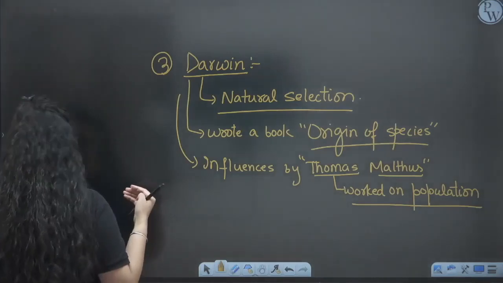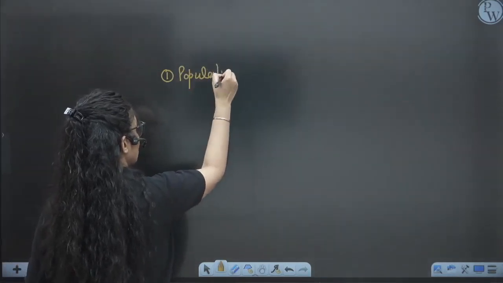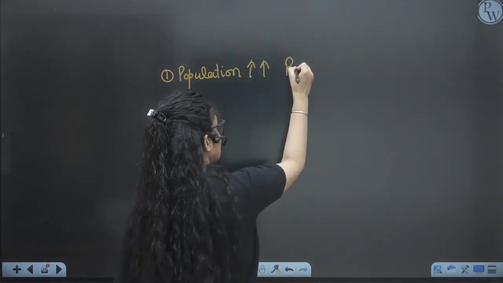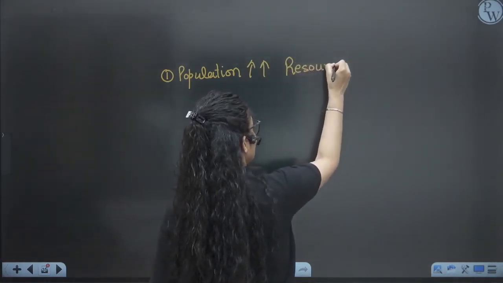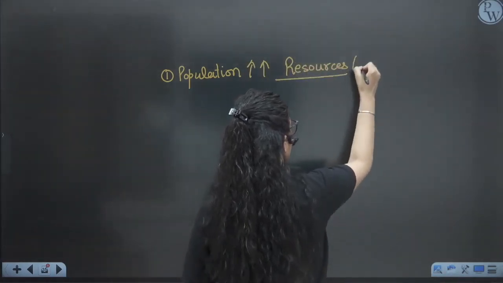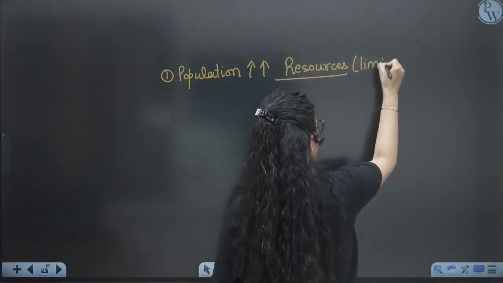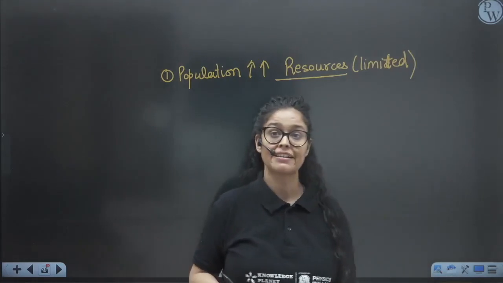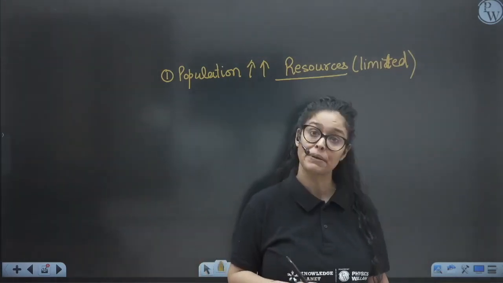So what exactly did he say? He said that if organisms are reproducing, the population will increase, but resources are not increasing at that pace. Resources are limited. So what happened now? Because resources are limited and population is continuously increasing, there is competition, right?